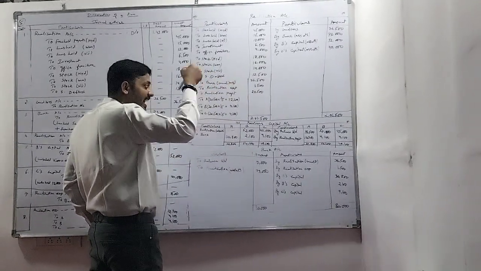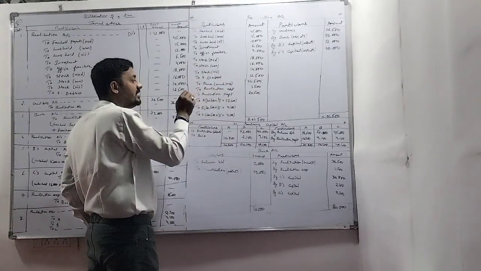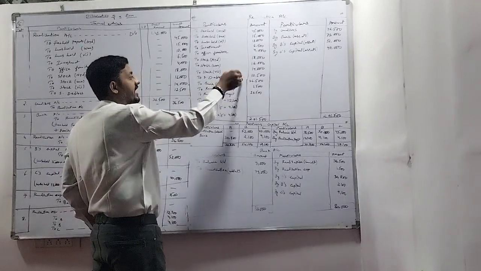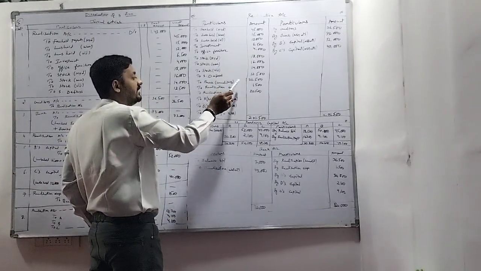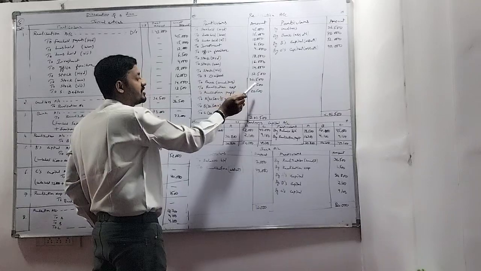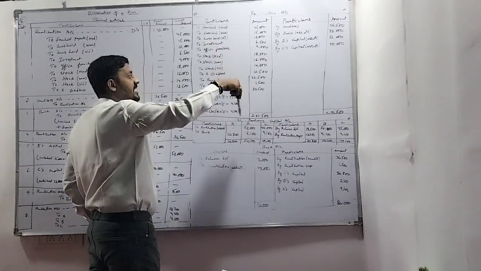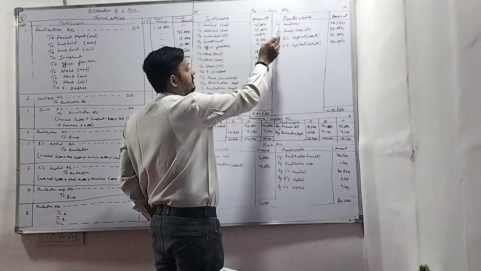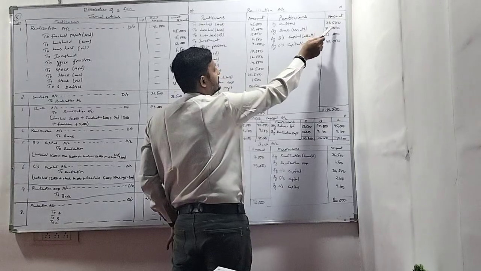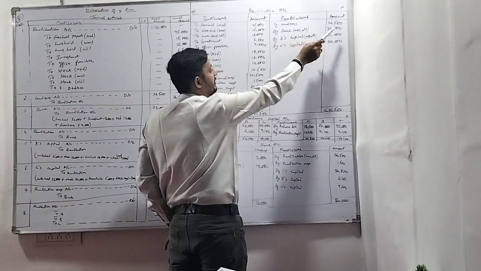Because A is going to take it out, that is the reason we have to take it on the debit side. Otherwise we can't take it. We will take it on the credit side only. So 36,500 and realization expense is 1,500. After this, go to the credit side. Bank creditors is 36,500 and bank assets is 73,000.